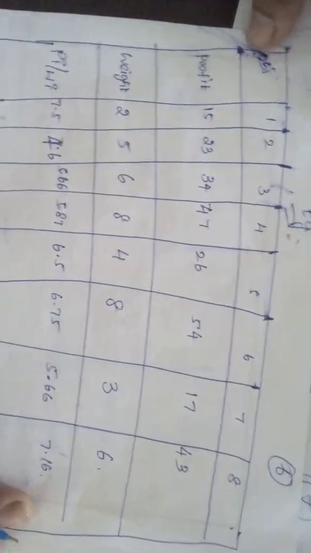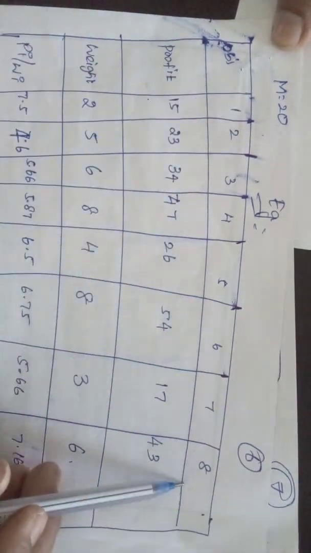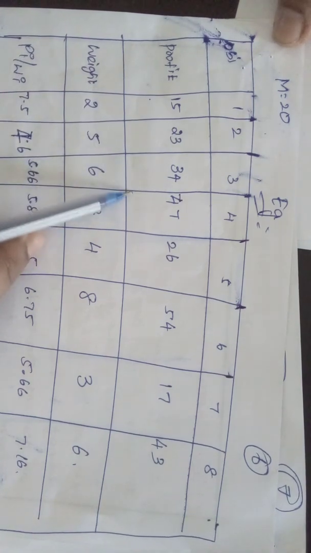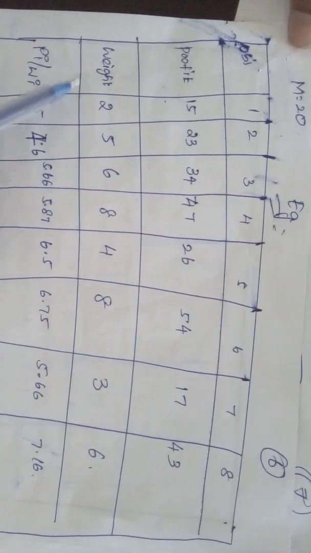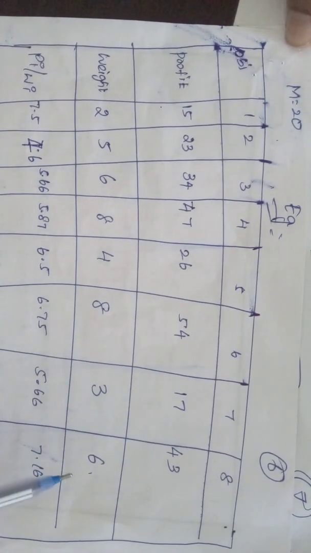One more thing: if you see this problem, you can clarify everything. Here m equals 20 and there are 8 objects. The profits are 15, 23, 34, 47, 26, 54, 70, 43, and the weights are 2, 5, 6, 8, 4, 8, 3, 6.